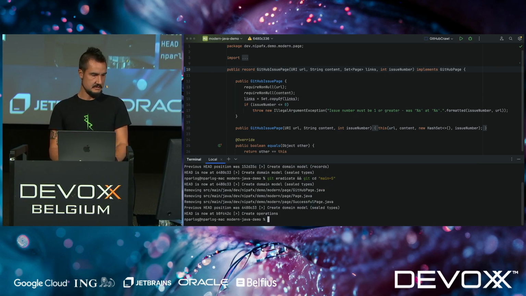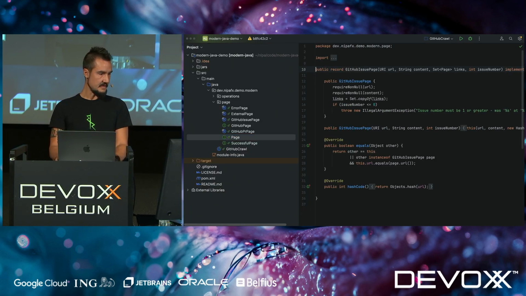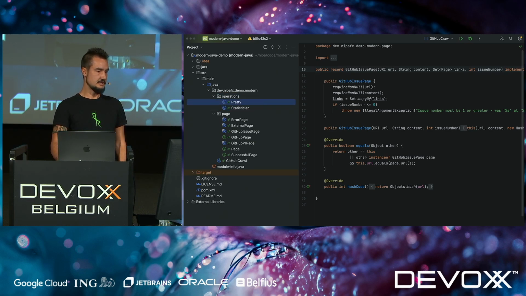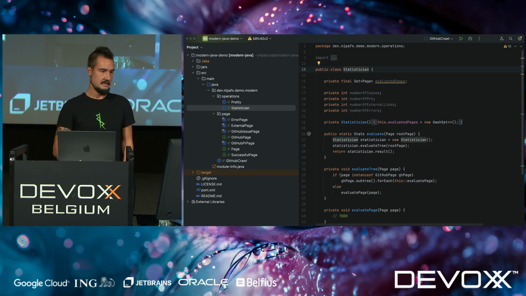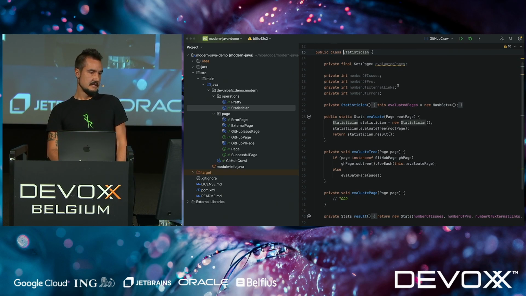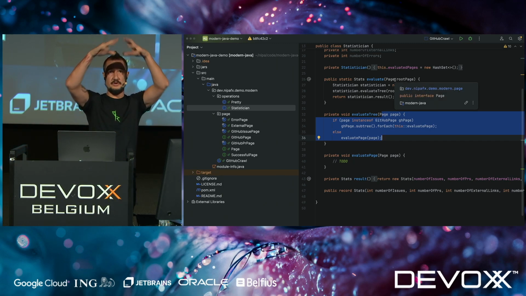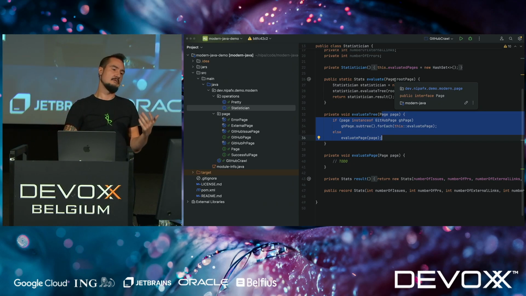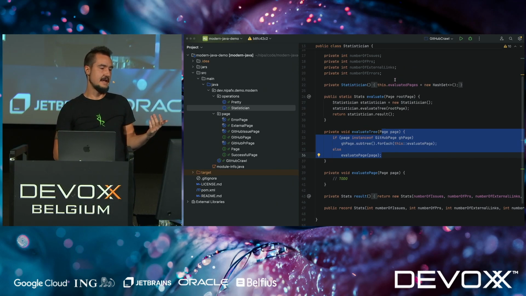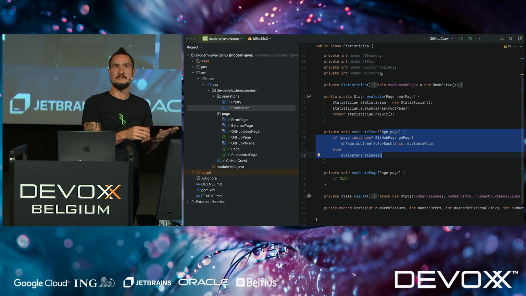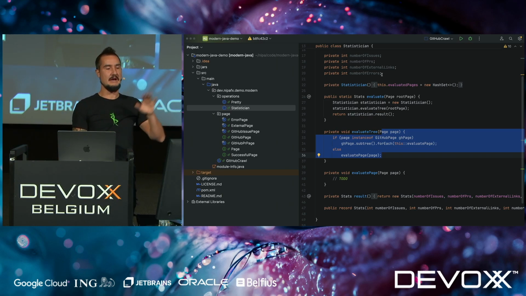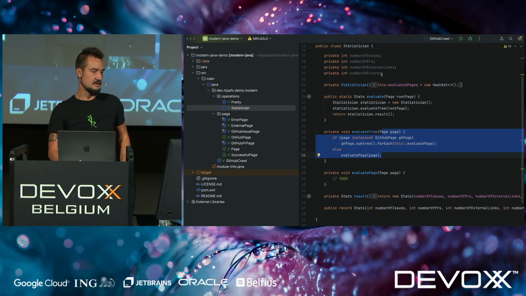We're now going to take it to the next step, and we're now going to start working on some operations. So we just got a new package here, which does pretty and statistician. Let's just start implementing stuff here. So the task of a statistician is to get one page that you interpret as a root page, meaning as the root of a subtree of a tree, then go through the entire tree and just count what kind of pages I have. So again, this is a stand-in for a more complex operation. This is kind of trivial and arguably doesn't need to be outside of the interface, just for demonstration purposes.